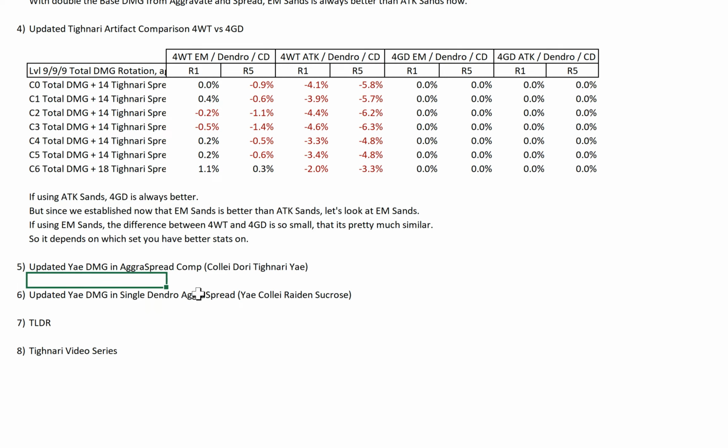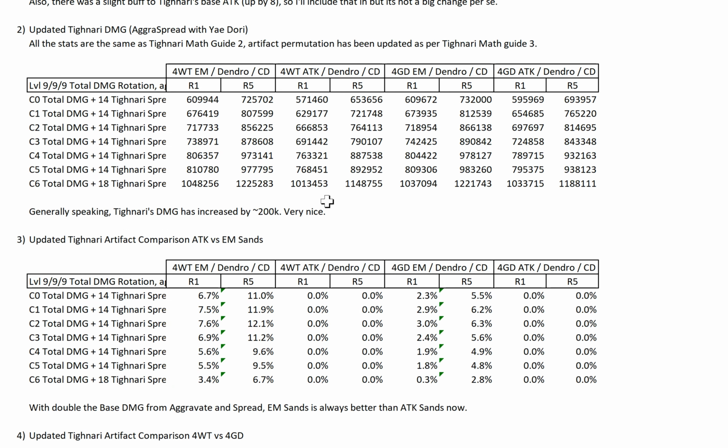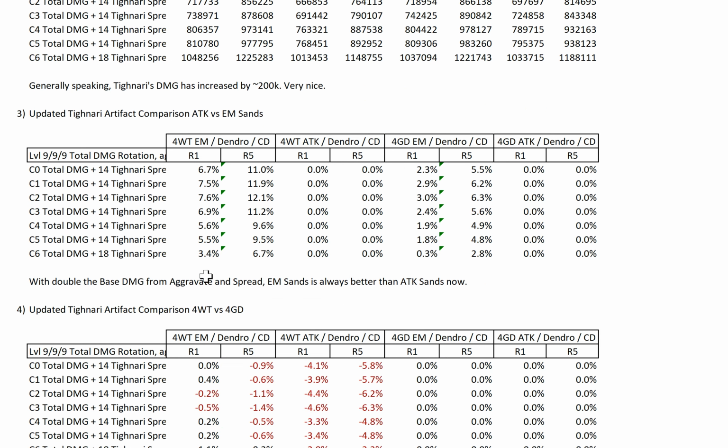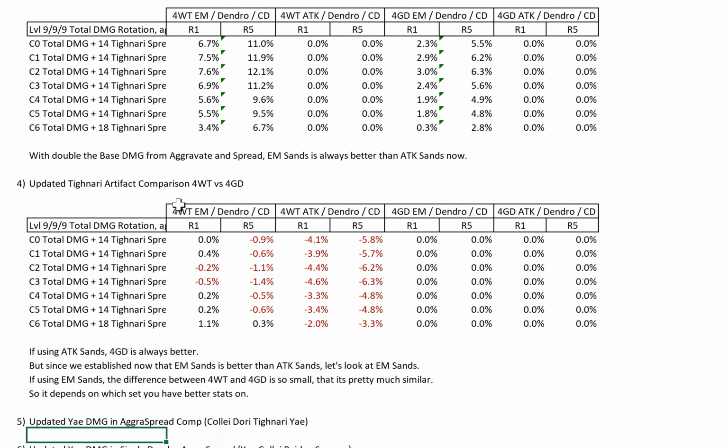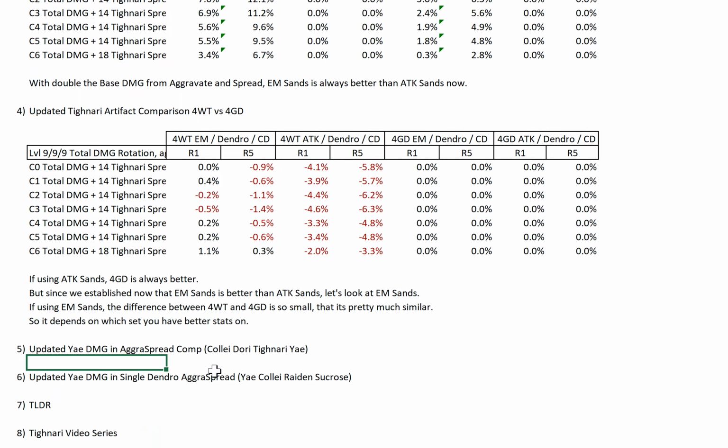Next, let's talk about Yae. So we have completed talking about Tighnari. Generally speaking, he has an additional 200k. EM sands is now always better, and between 4WT and 4GD, if you're using EM sands, the difference is very small, so it's pretty much similar. Alright.